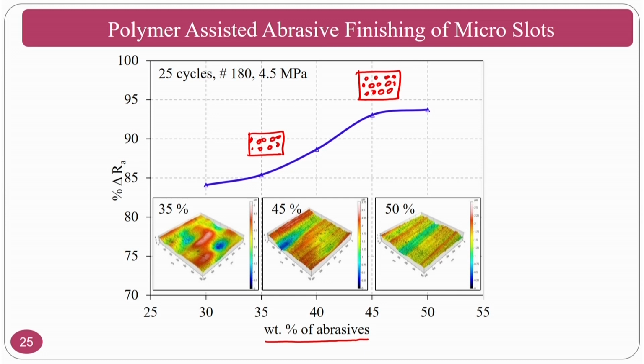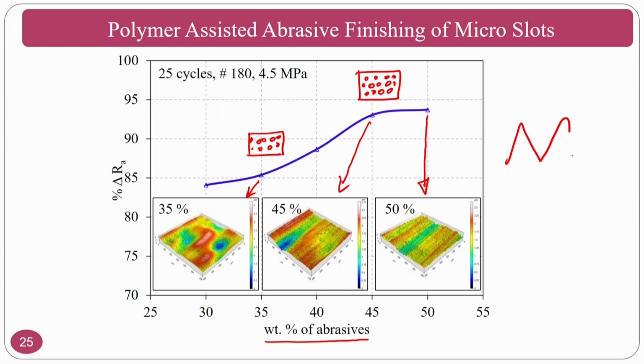That is evident from this particular graph. If you have approximately the same amount of surface roughness initially, and you go with 0.35, 0.45 and 50, you can see the surface. So, the number of abrasive particles are going to increase. If the number of abrasive particles increases, what will happen? The number of abrasive particles that will hit the same surface roughness.